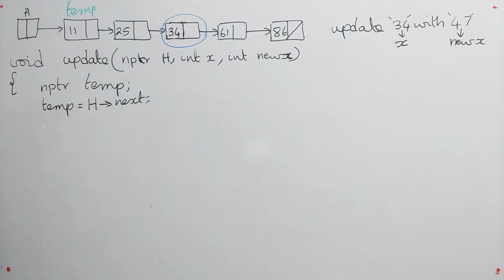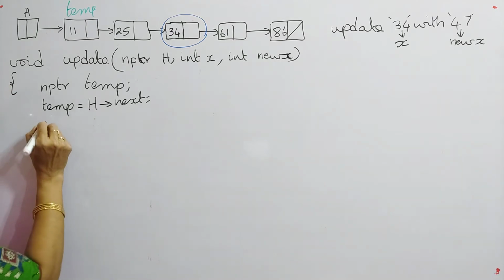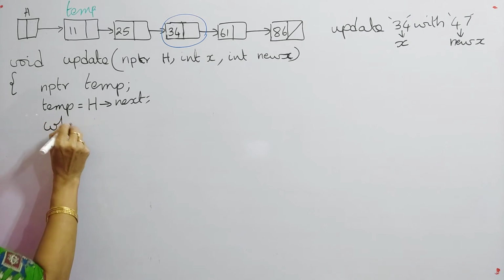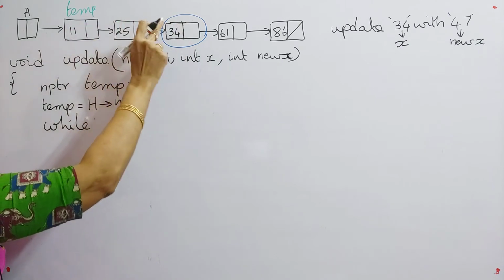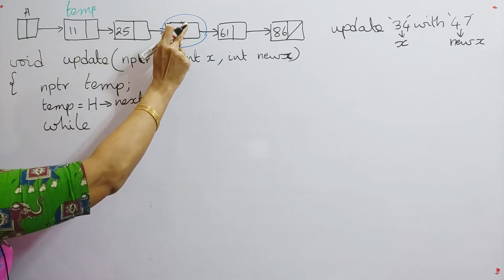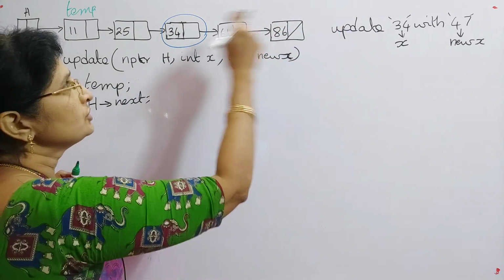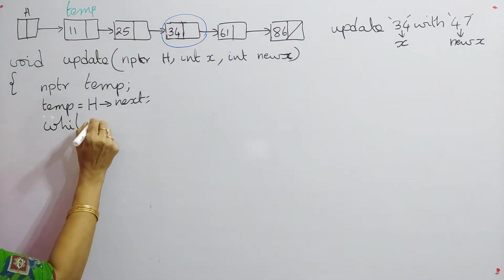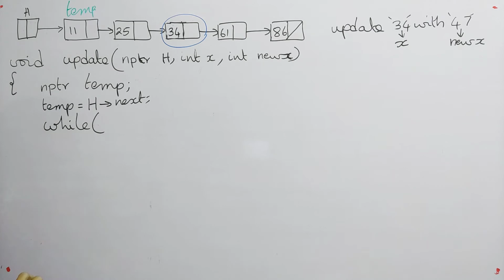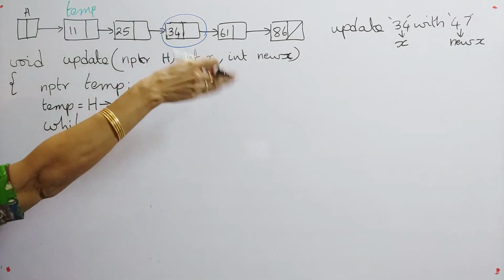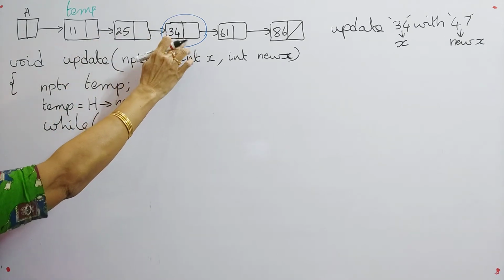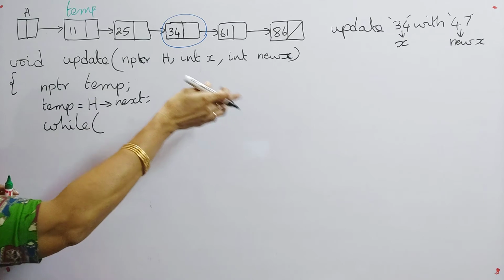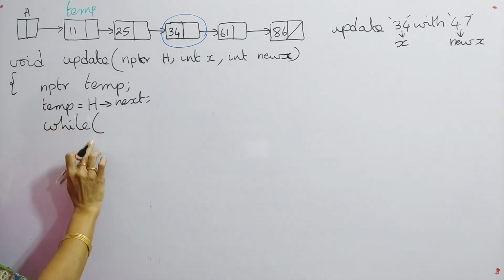Now you have to search for 34. For that, we can start moving our pointer temp. We have to move the pointer until we find a node with the value 34. For that we will use a while loop, because it has to move across a number of nodes. In this example it is 3, sometimes it may be 5, sometimes it may be 10. So that's why I am giving the while condition.